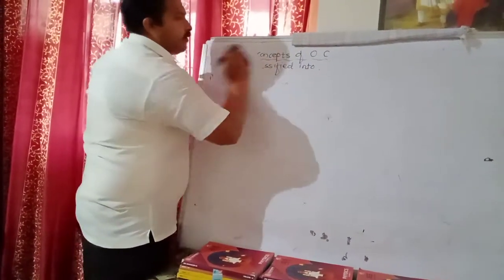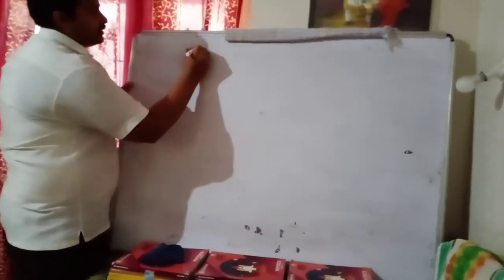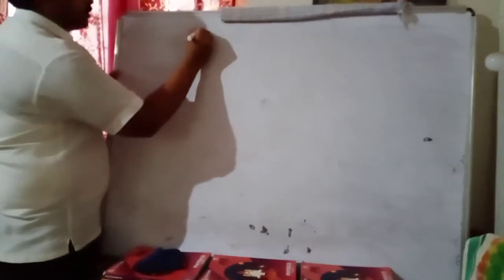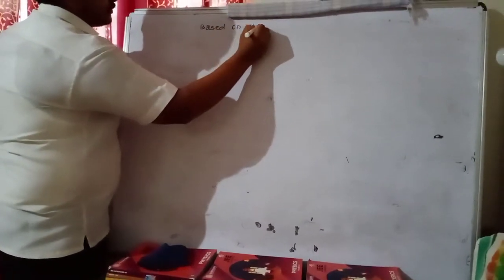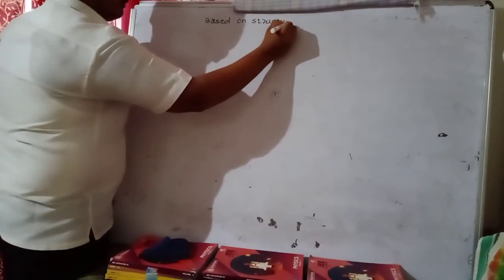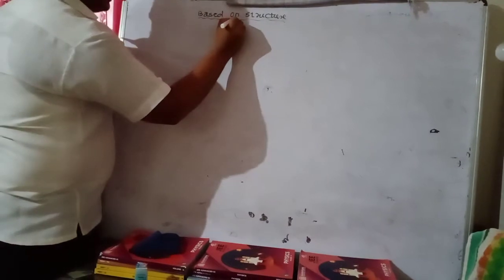Okay. Now today we are going to discuss classification of organic compounds based on structure. There are two main types.